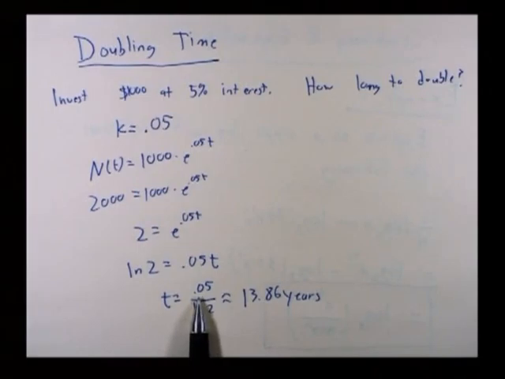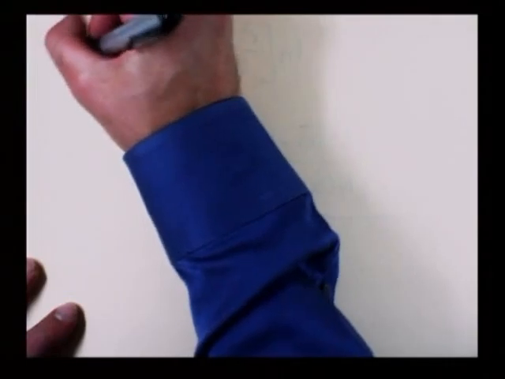All right, let's move on. In fact, this doubling time was sort of nice. We got this for 5%. What if you had made a different amount in your retirement account? This 0.05 was our value of k. We followed that value of k all the way down to here and nothing really happened to it. And so it shouldn't surprise us if we can say this much more generally.